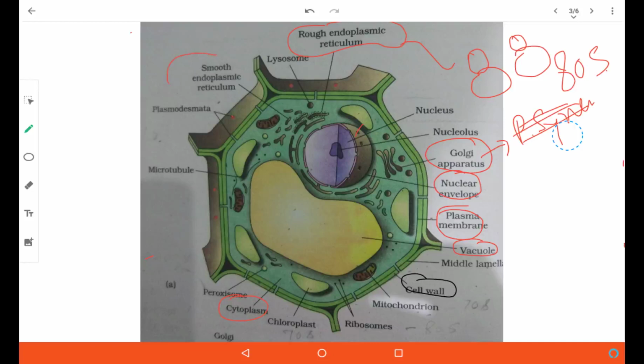Another organelle called smooth endoplasmic reticulum is present. This smooth endoplasmic reticulum is devoid of ribosomes over its surface. That means it is not involved in protein synthesis. Rather, it is involved in another activity called steroid synthesis.